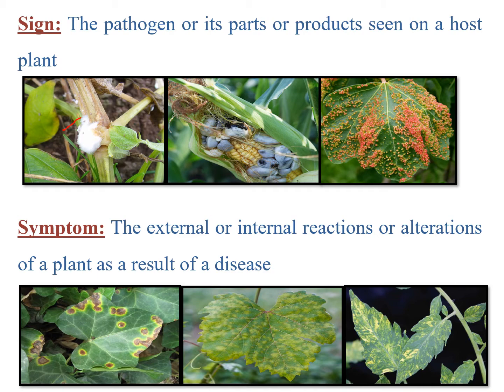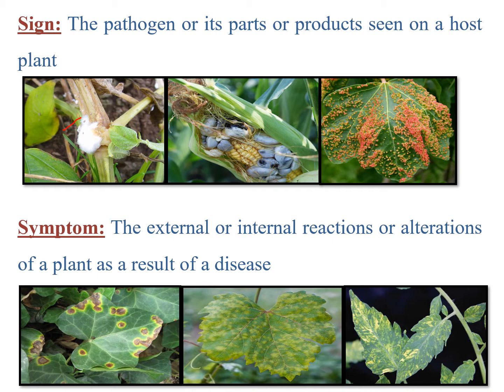So here you can see different types of symptoms. Here necrosis, which is surrounded by a halo. Here mosaic symptoms where alternate yellow and green patches are seen. Here also some mosaic mottling symptoms are there, where in some areas we are unable to differentiate between yellow and green areas. In some areas we are able to differentiate these symptoms. So this is the symptom.